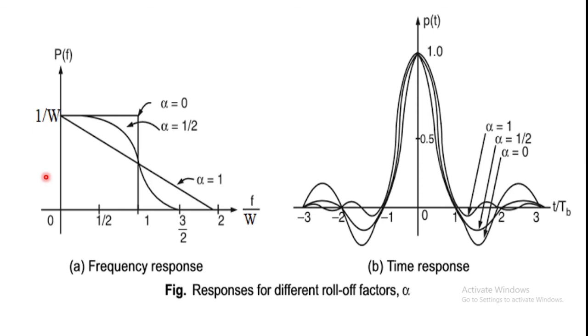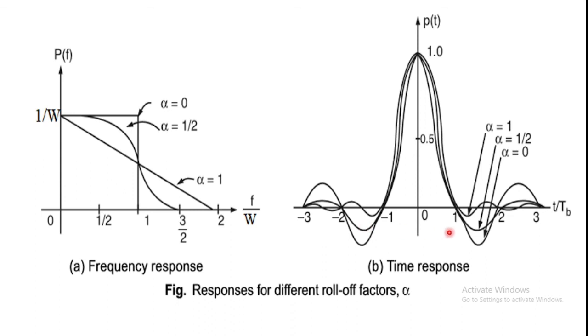In this figure, another important observation is that the time response has a sinc pulse shape, and all the sinc functions pass through t equal to 0, plus or minus Tb, plus or minus 2Tb, plus or minus 3Tb and so on, where Tb is the bit duration. The bit duration Tb is considered as 1, so t is equal to 0, plus or minus 1, plus or minus 2, like that.